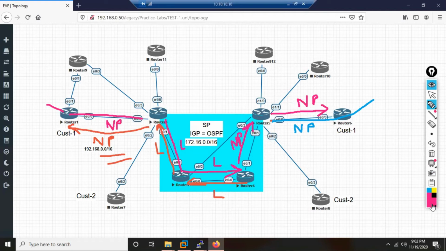In the same way, the return traffic from R5, how will it come? When it comes here, it will be a normal packet. So wherever MPLS is enabled, there the packet will be labeled. Wherever MPLS is not enabled, there the packet will go as normal traffic. Makes sense to everybody?